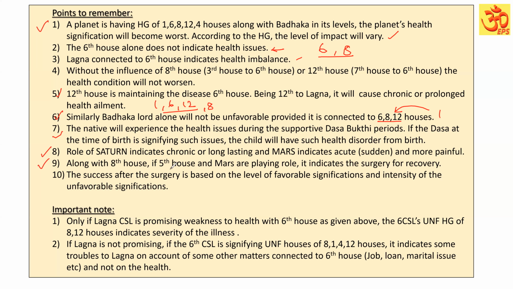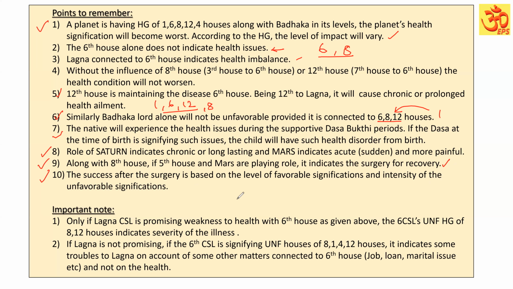Along with the 8th house, if the 5th house, 11th house and Mars are playing a role, it indicates surgery for recovery. The success after the surgery is based on the level of favorable signification and the intensity of the unfavorable significations.